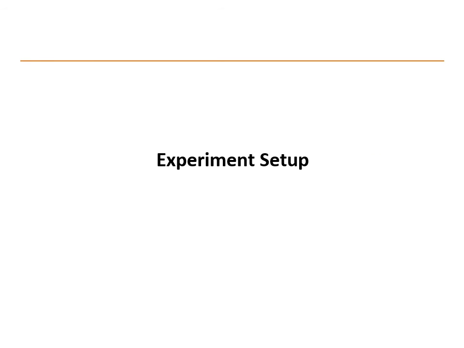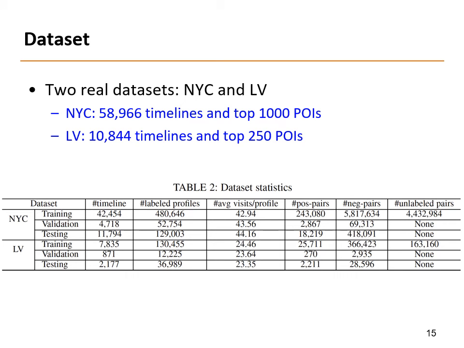Finally, let me show you some experimental results. We crawl timelines of Twitter users whose profile location is in one of New York or Las Vegas. In the data we use, most POIs involve no tweets. Therefore, we only consider the top 1,000 POIs in NYC and the top 250 POIs in LV that have the most tweets. We filter out the user timelines that contain no POI tweets and obtain about 59,000 and 11,000 user timelines in NYC and LV respectively.